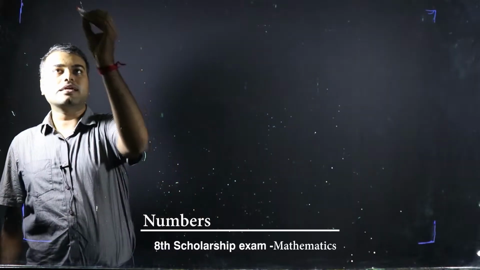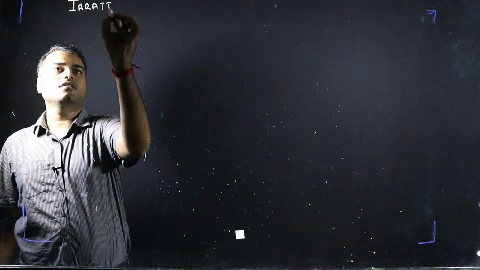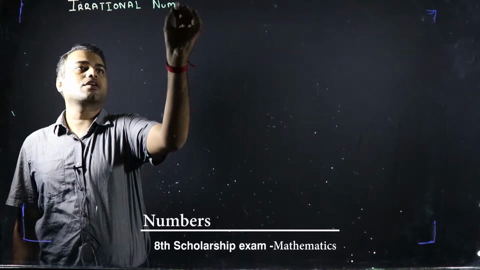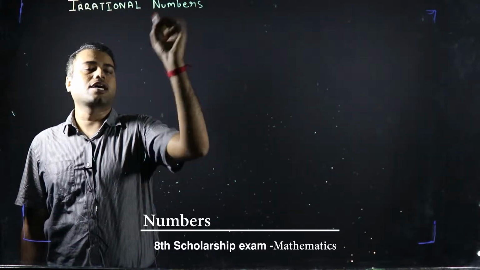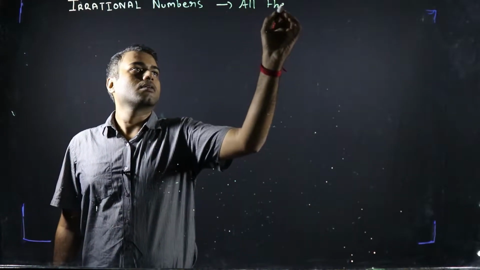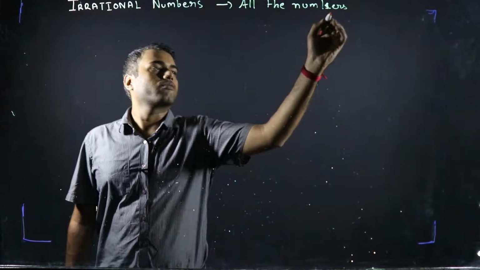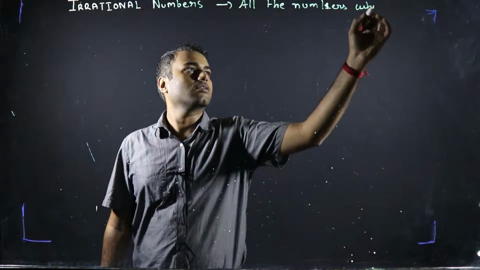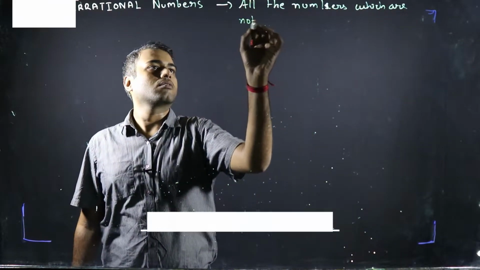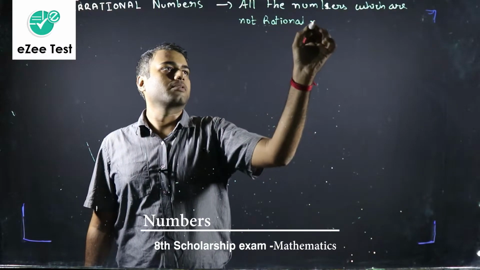After rational numbers, next come our irrational numbers. So obviously all those numbers which are not rational are irrational numbers.